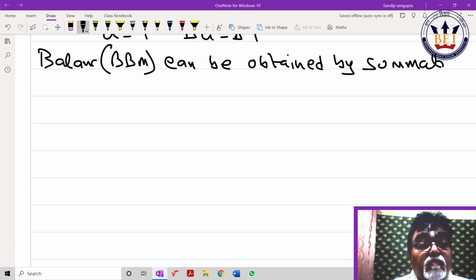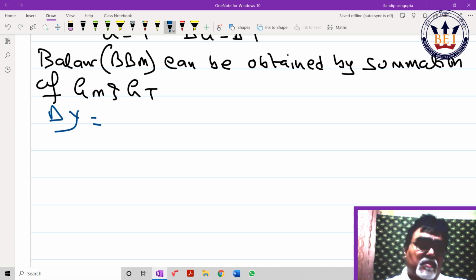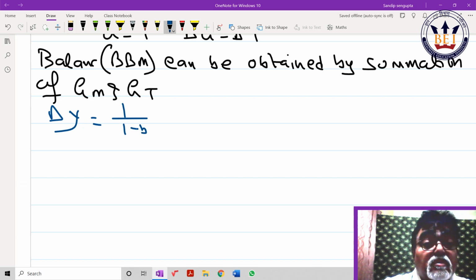So what should my line be? Del Y is equal to 1 by 1 minus B, this is government expenditure, plus tax. Just now I have done it. Maybe the institute has skipped this, that is why I showed you.